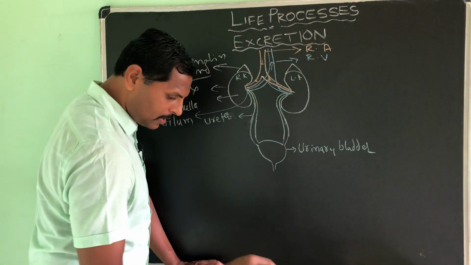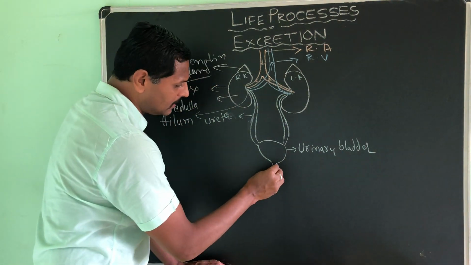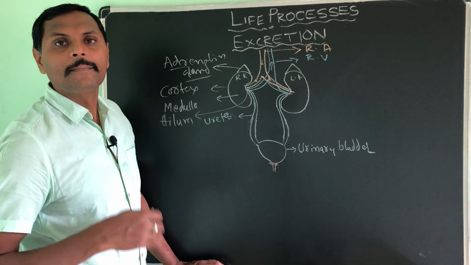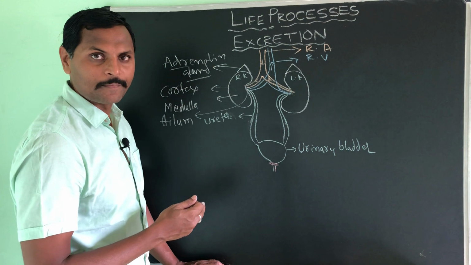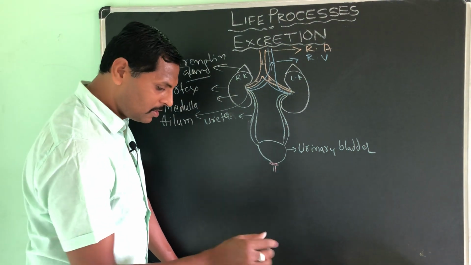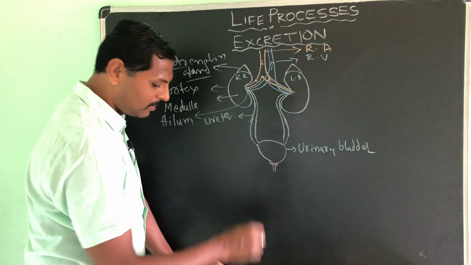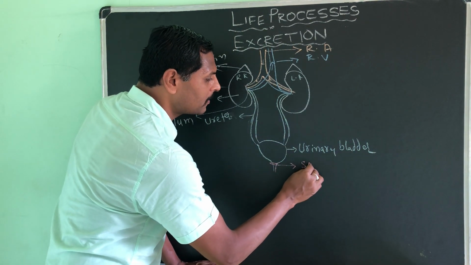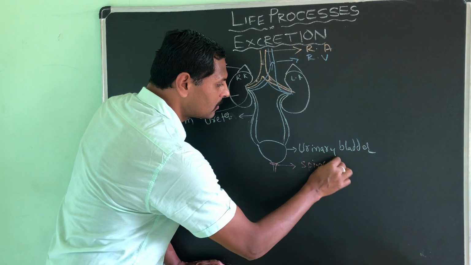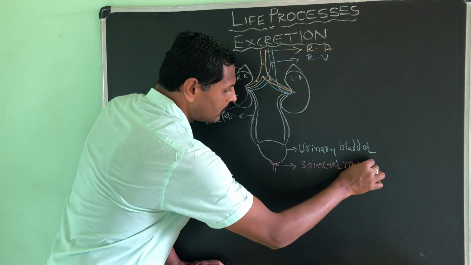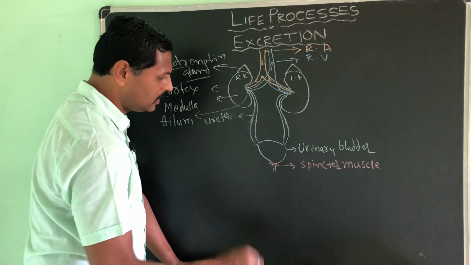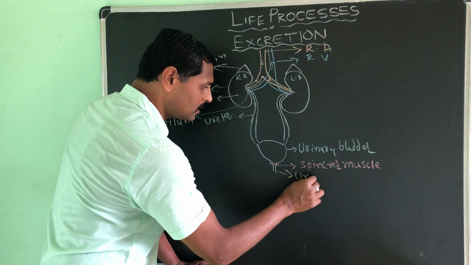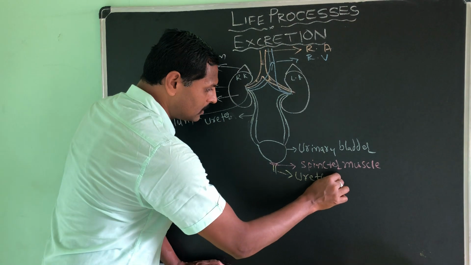And here I will show you, there is a muscle which controls urination or micturition. That muscle is called the sphincter muscle. Okay, and this part is the urethra, through which we pass the urine.